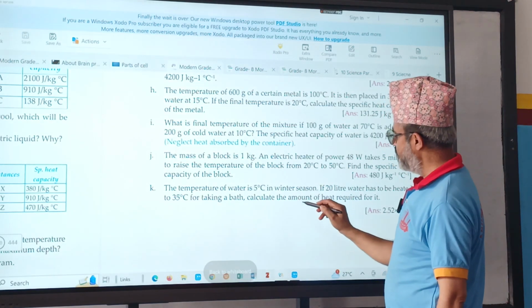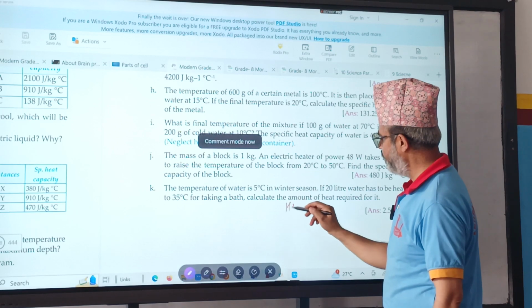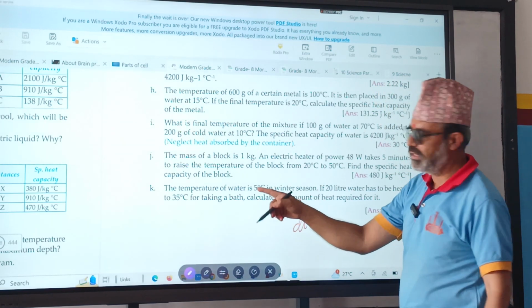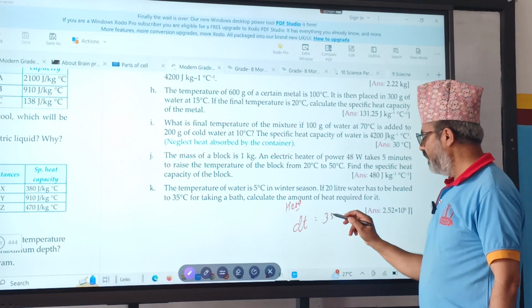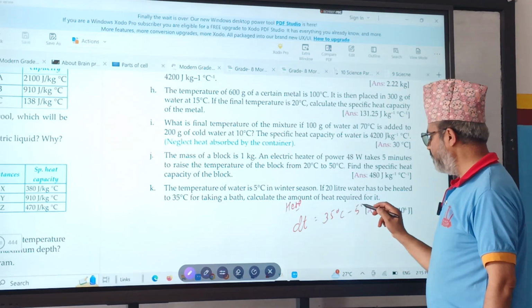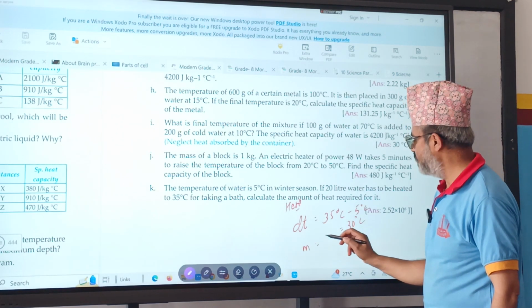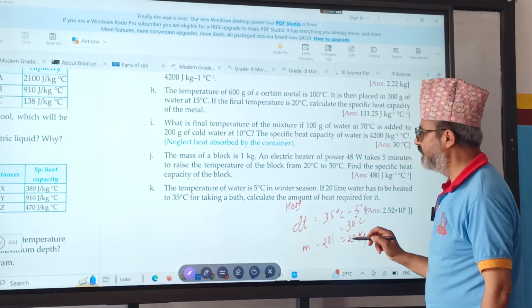Here, dT, change in temperature, is how much? What are the two different temperatures here? 35 degrees centigrade minus 5 degrees centigrade, 30 degrees centigrade. Then mass is 20 liter, equals 20 kg.